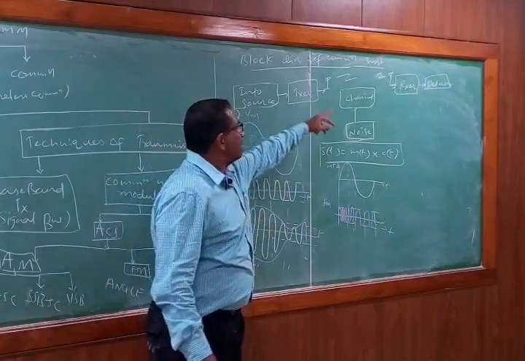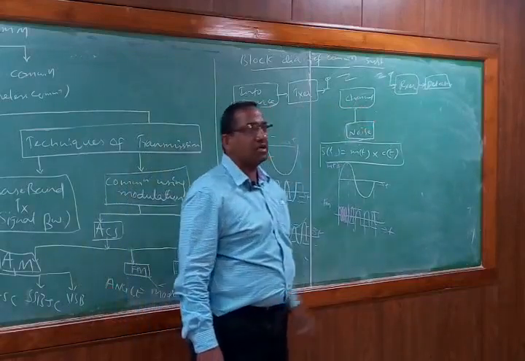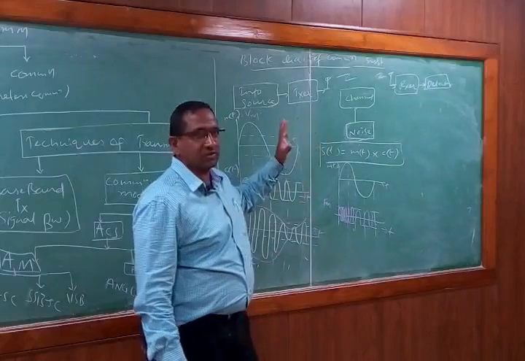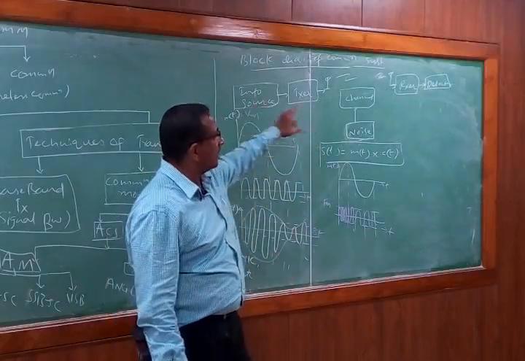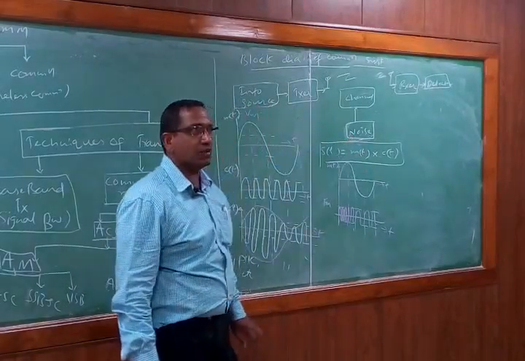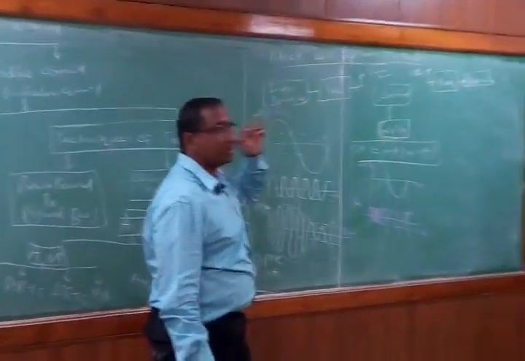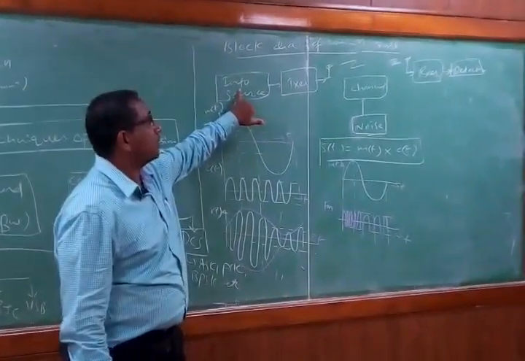Apart from these three blocks, transmitter, channel and receiver, I have drawn some other blocks in this block diagram, which are the information source, the detector, and one more, noise, the appearance of noise in the communication block. Here there should be a source of a signal.